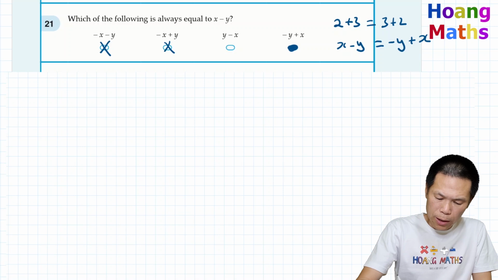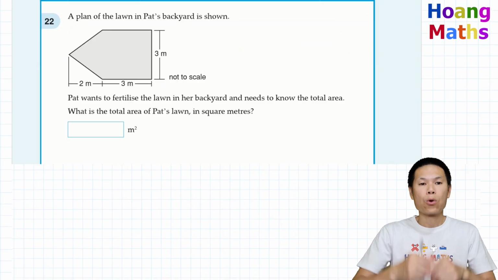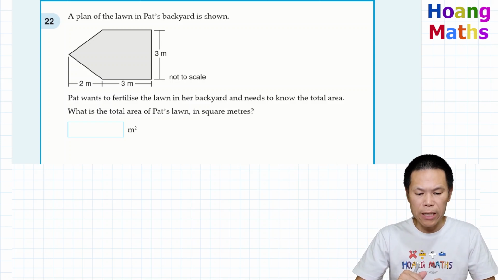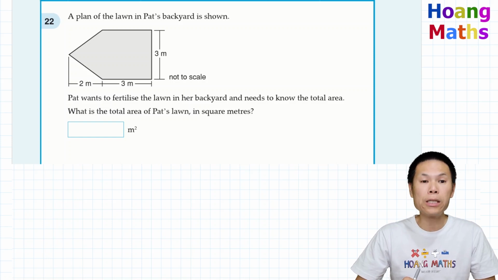So let me just clear this out. Question 22. A plan of a lawn in Pat's backyard is shown. Pat wants to fertilize the lawn in her backyard and needs to know the total area. What is the total area of Pat's lawn in square meters?